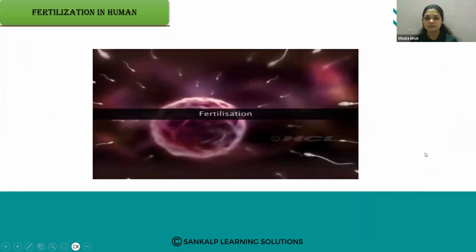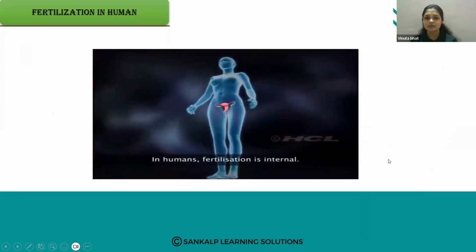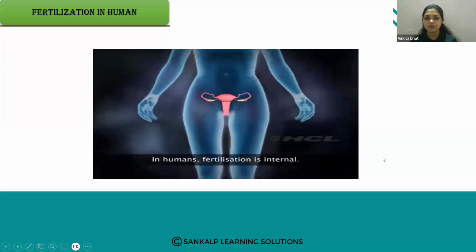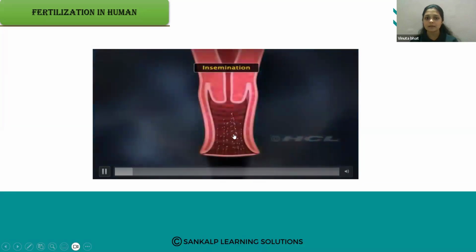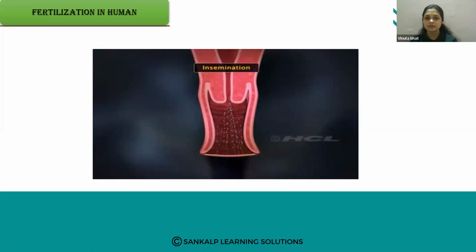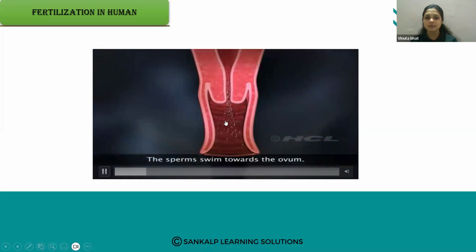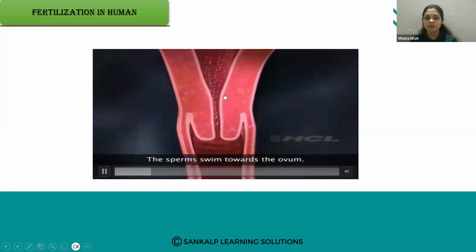Fertilization. Let us see how fertilization occurs. Fertilization in humans is internal. It takes place inside the body of the female. Semen, which contains the sperms, is introduced into the female genital tract during the act of copulation. The deposition of sperms in the vagina is called insemination. All human sperms are motile and rapidly swim towards the ovum, lying in the fallopian tube.